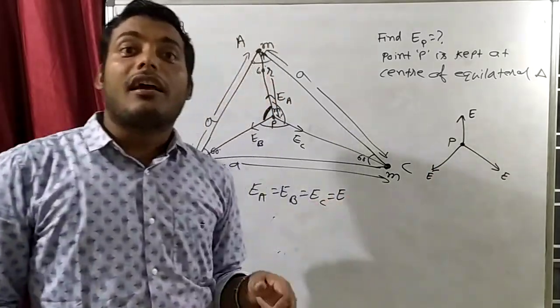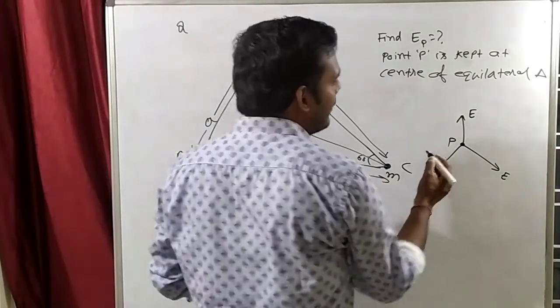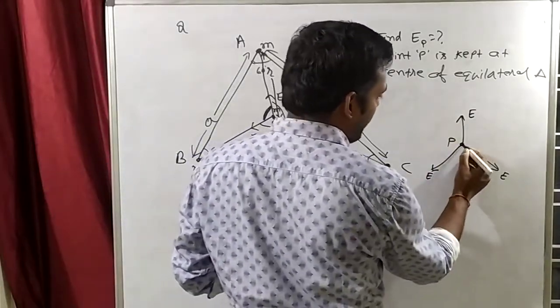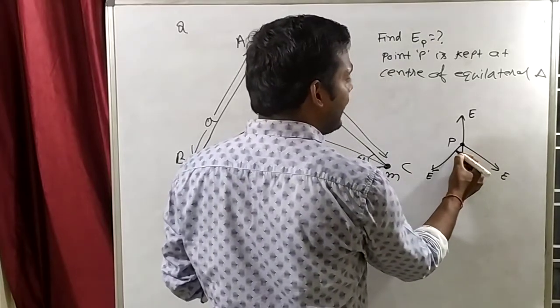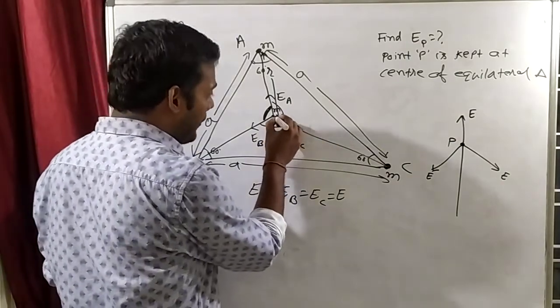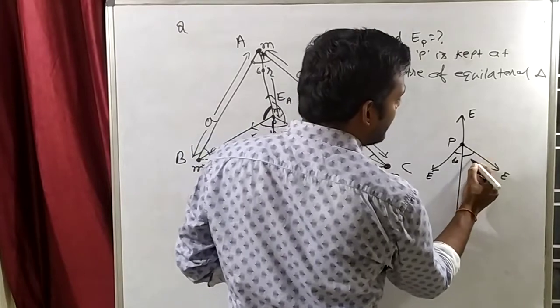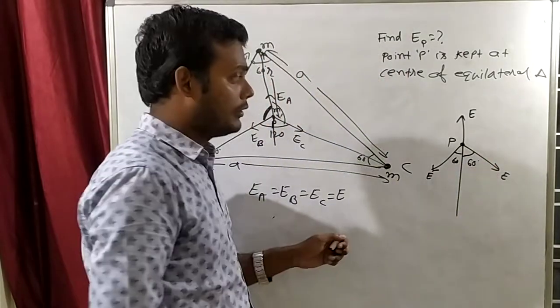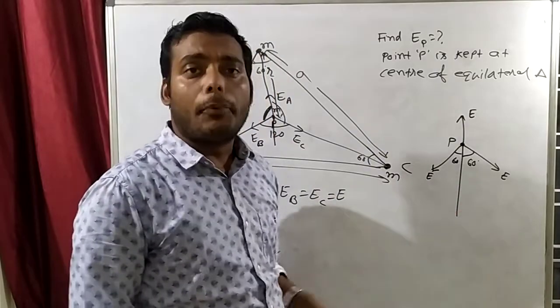Now you will say, sir, I have not understood, I did not get the feel. So how will you get a feel of this? Can you understand this thing? I will take the components. This complete angle is 120. If I divide it in between, this will be 60, and this will also be 60. Take the component. Because this is neither in x nor in y, I will take the component.